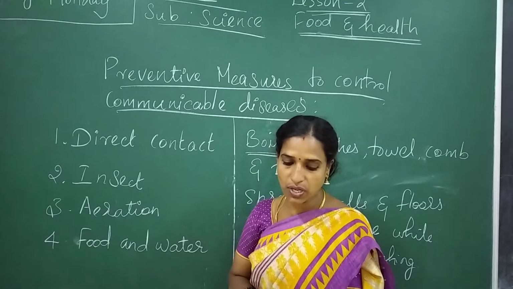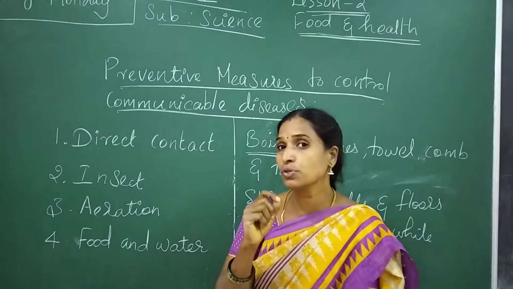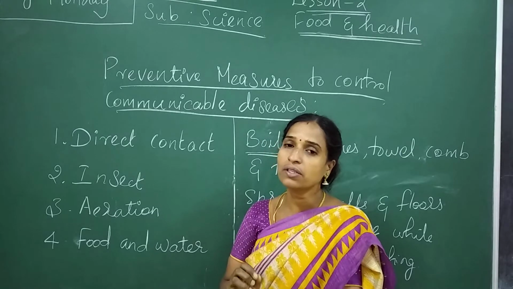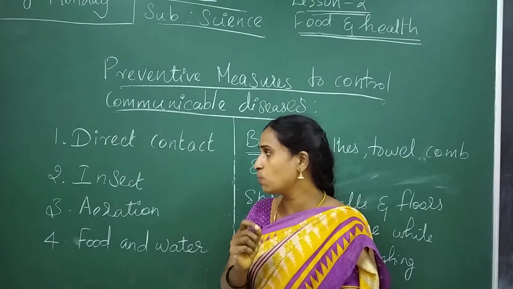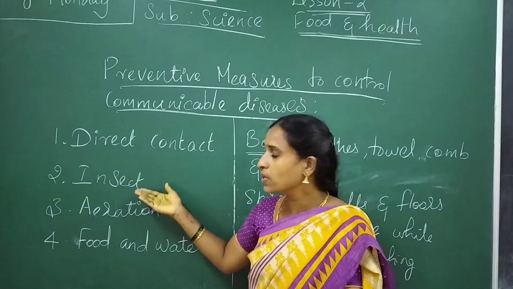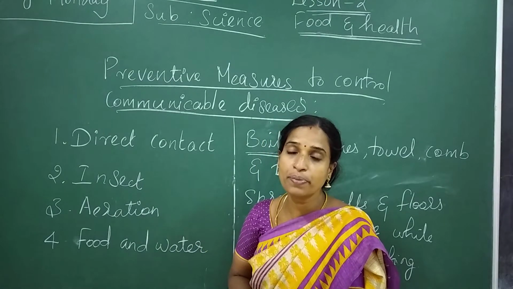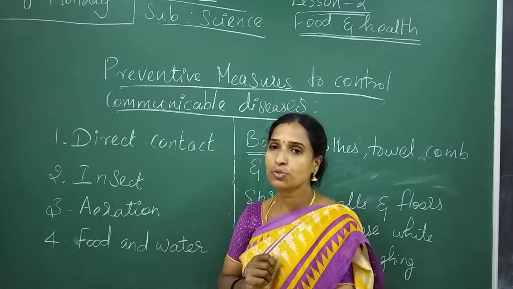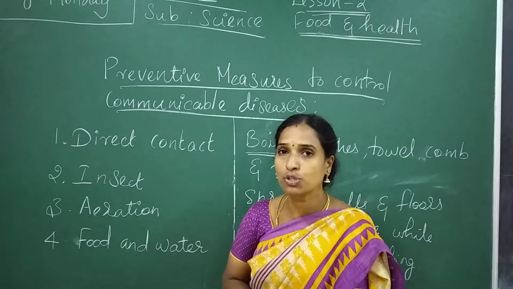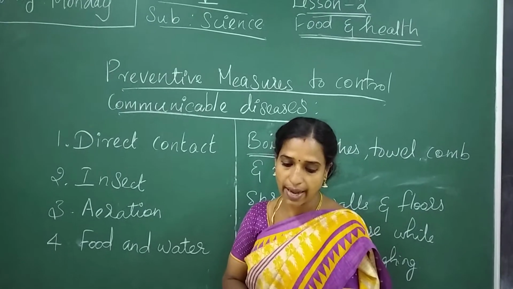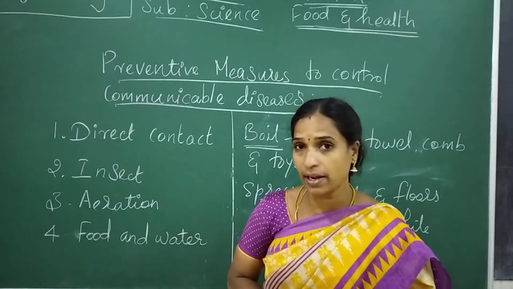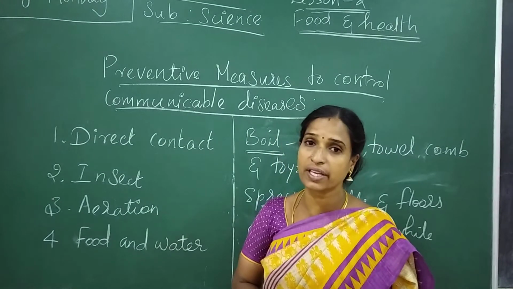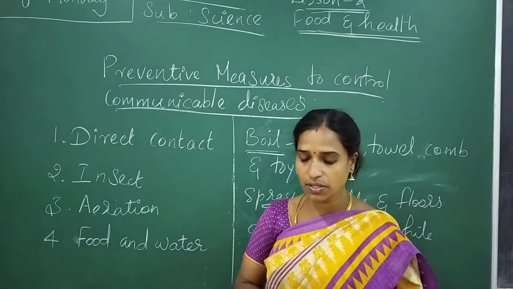What are the methods? Here, we cover the tank to store water. Especially listen: mosquitoes and flies will breed in water. So that's why we want to cover the tank to store water. The tank should be covered, and the collection of stagnant water should be prevented. Why? Because we should not allow insects to breed. That is the reason, children.